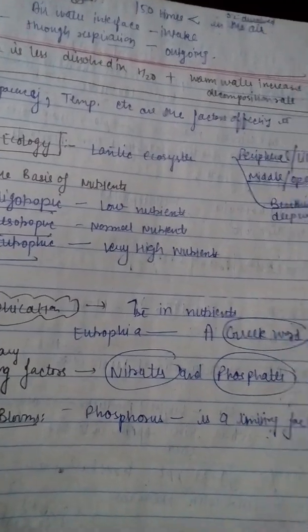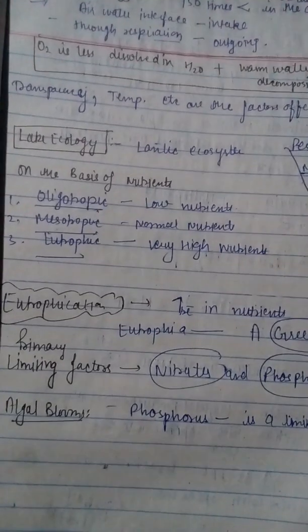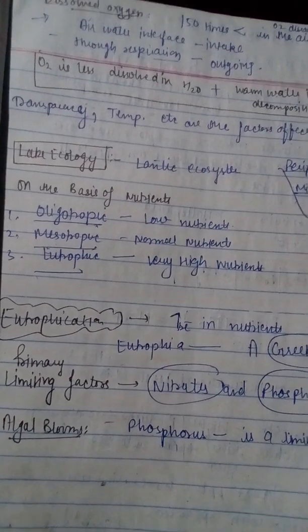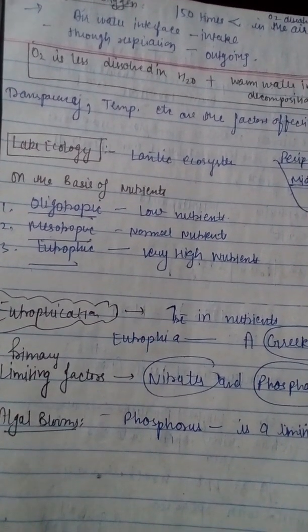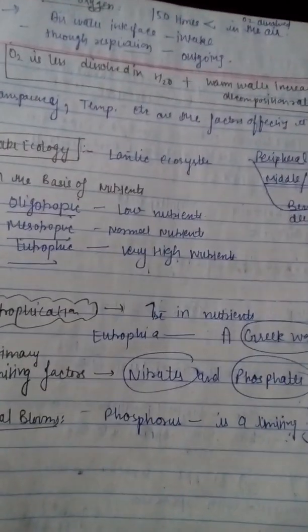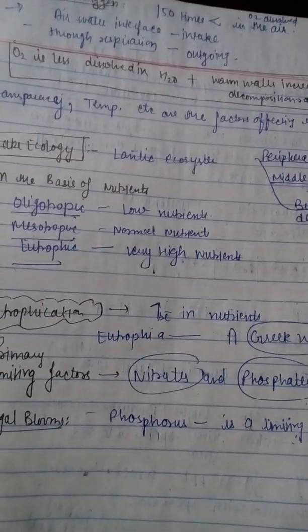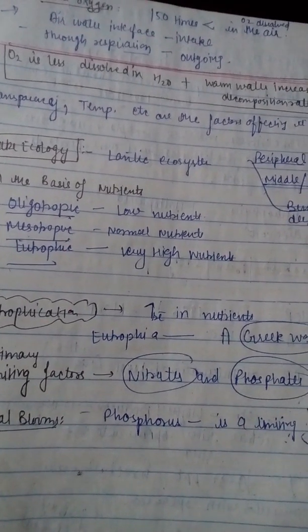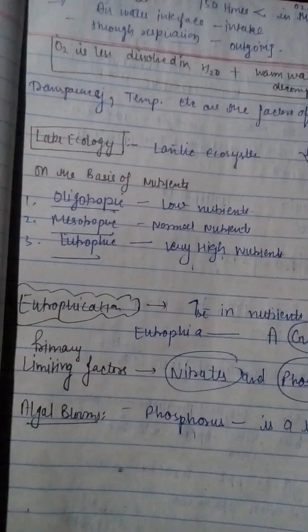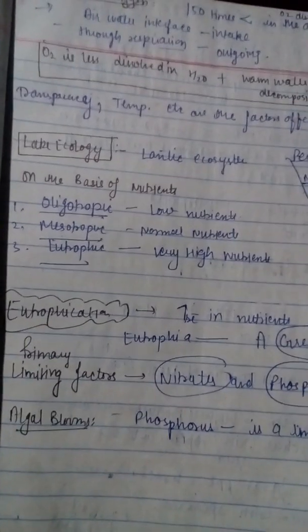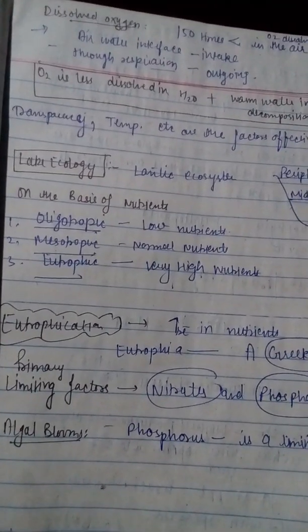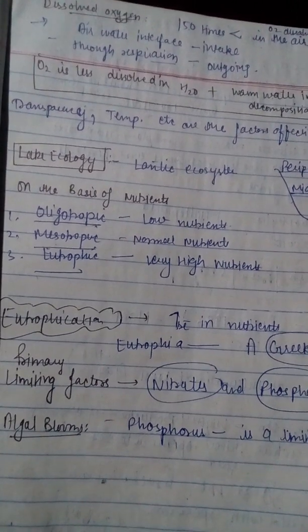Then there are certain limiting factors that limit the rate of eutrophication. These are nitrates and phosphates. When there is a richness in the nitrates or phosphates in the water bodies, this leads to the eutrophication, and it leads to the algal bloom. Means जब richness in the nutrients हो जाती है किसी water body में, nutrients बहुत ज़्यादा हो जाते हैं, then algal bloom देखने को मिलता है.